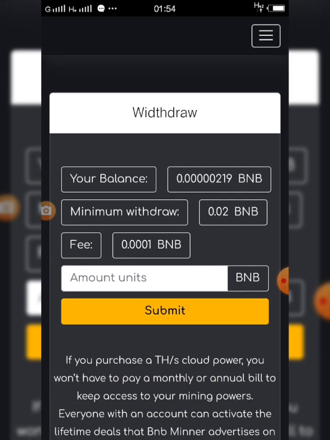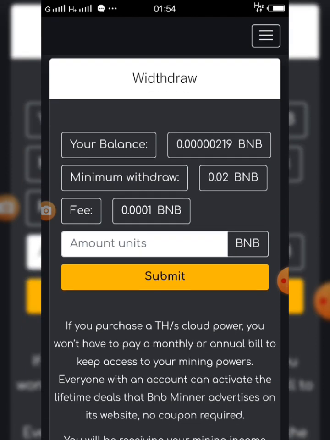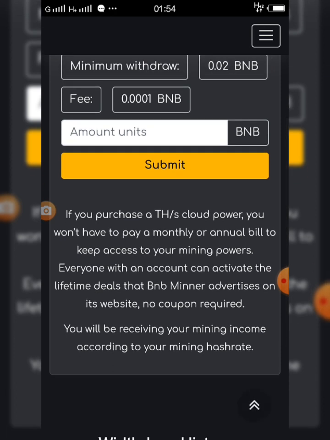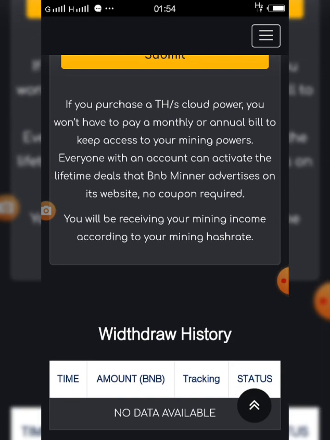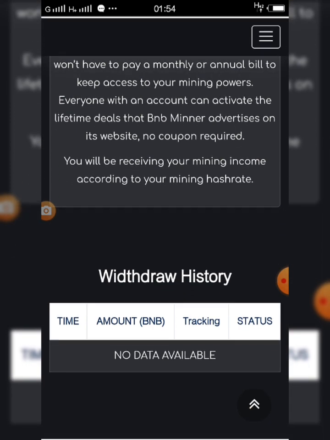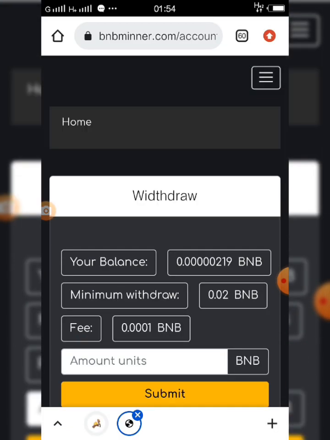The minimum withdrawal is 0.02, and there are charges and fees. Look at the charges fee here. I'll just enter the amount I want to withdraw here. If I enter the amount I want to withdraw, I will click on submit. Remember my BNB address is with the site already, so they'll just transfer it to my wallet account. It might take like 5 to 15 minutes for it to arrive. So that's just a very simple way to withdraw on this site.